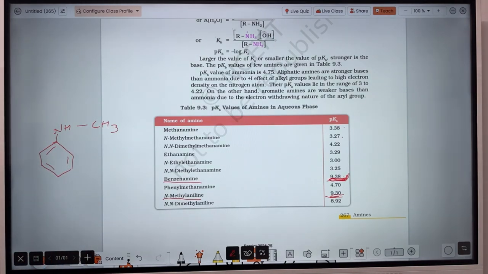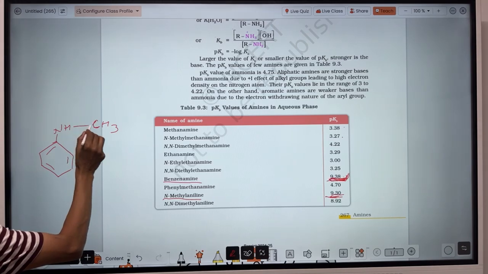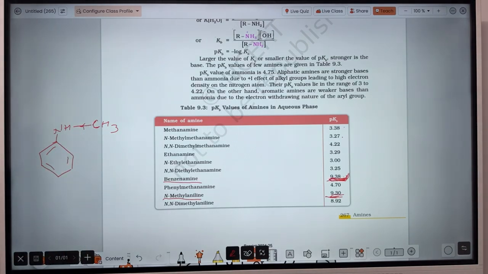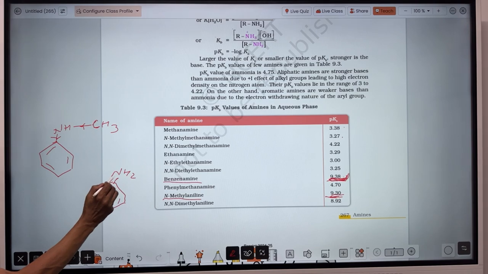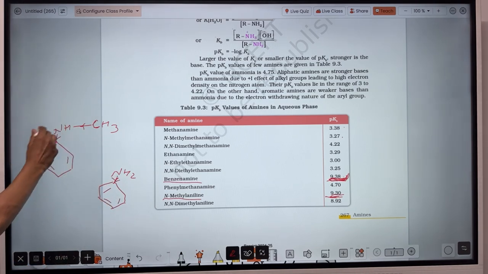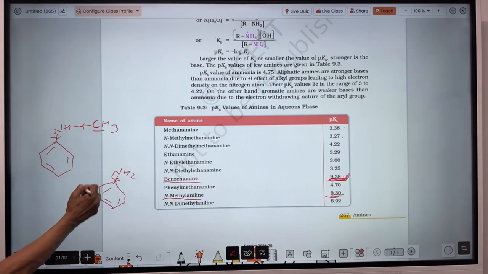So what happened? This methyl group will donate its electron to the nitrogen here, and this benzene takes the electron. In case of aniline, only one phenomenon is taking place, and that is the benzene takes the electron. In case of N-methyl aniline, the benzene is taking electron and the methyl group is donating the electron. And in case of aniline, here benzene is taking the electron.